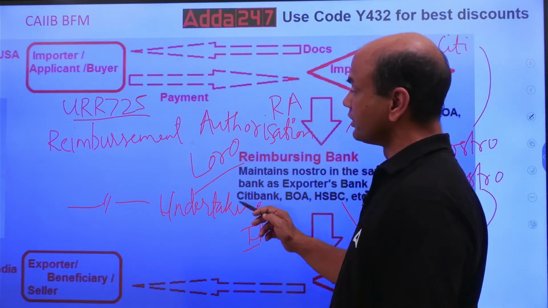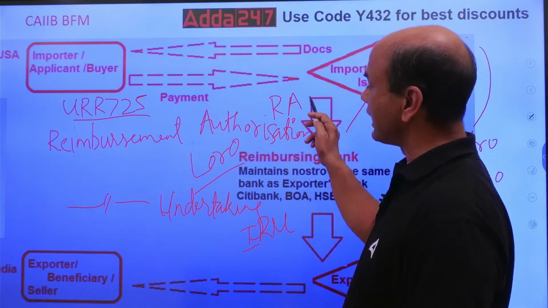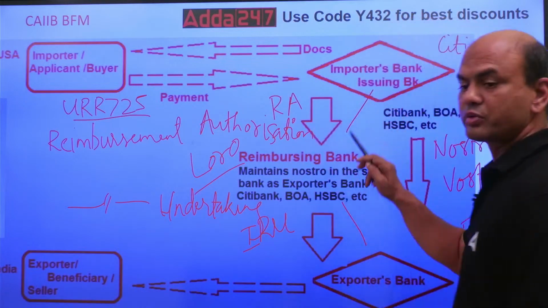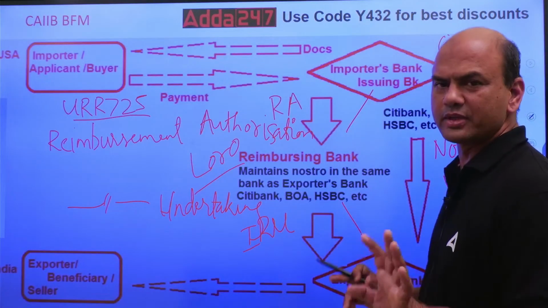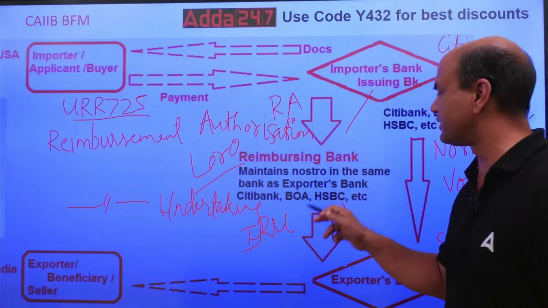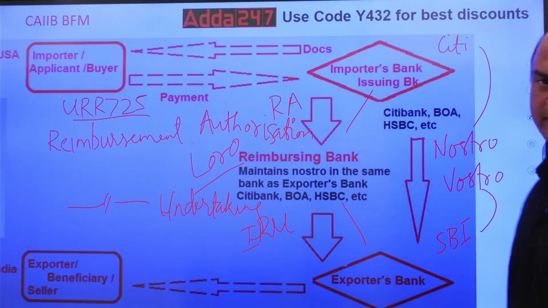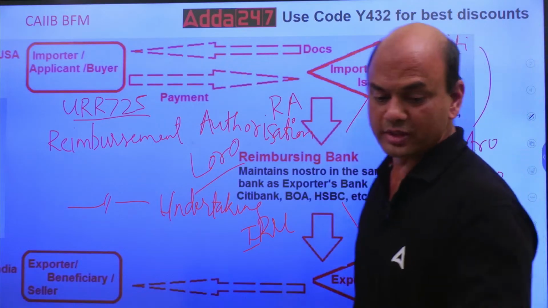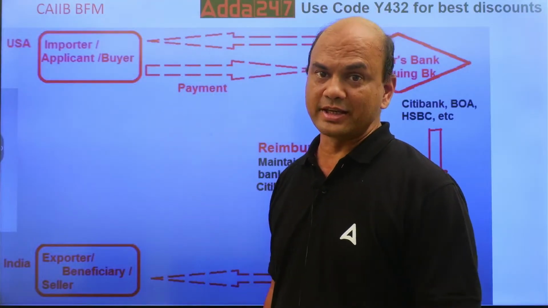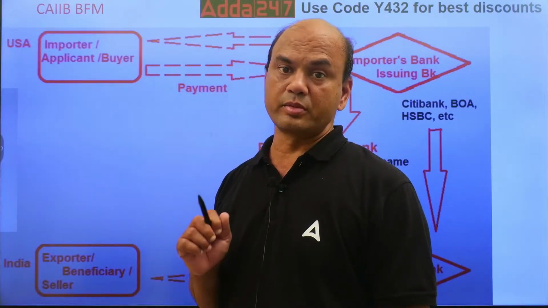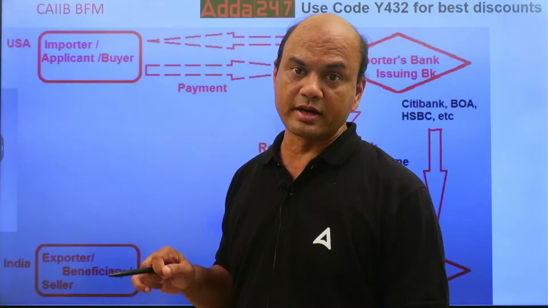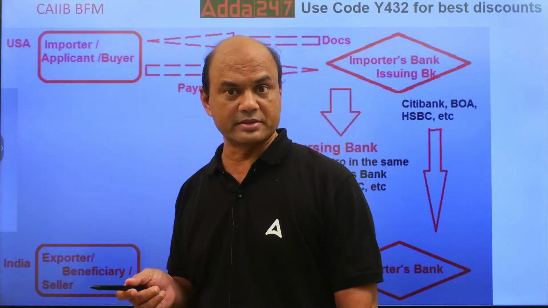Okay. So kindly note RA is given by the issuing bank to the reimbursing bank. IRU, or we call it only RU, both are one and the same. RU is given by the reimbursing bank to the exporter's bank. Okay. So that was the whole flow of LC, as I told you. LC flow is very important to be understood in any international trade as well as in your CIB exams.